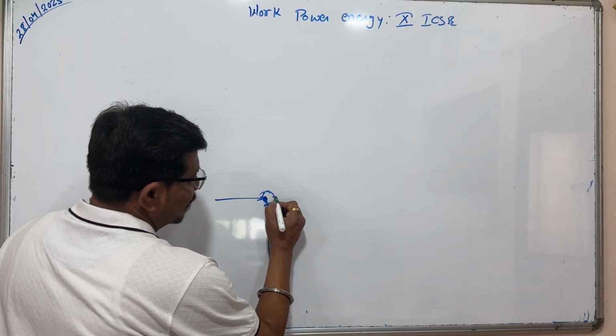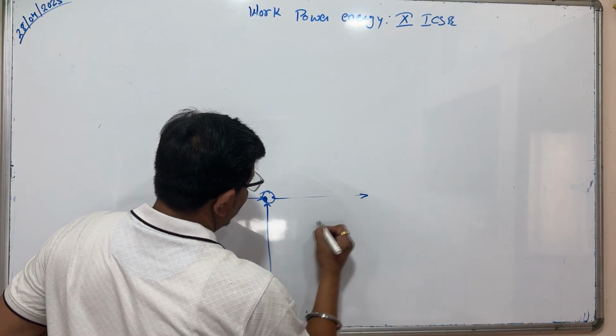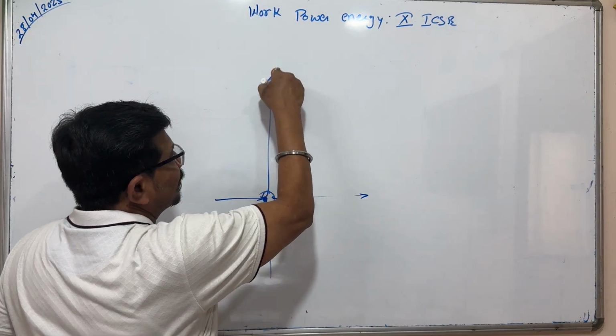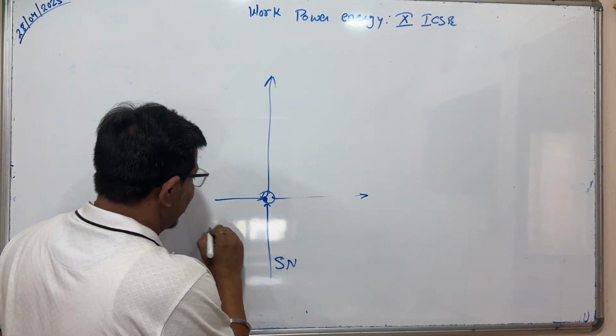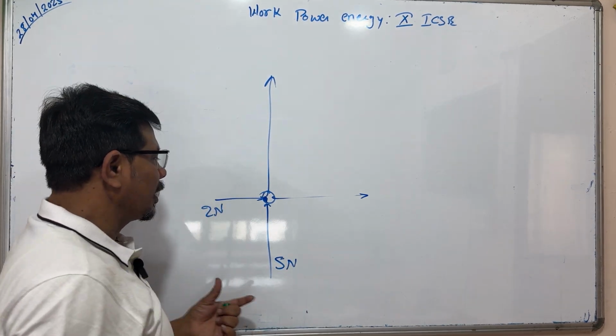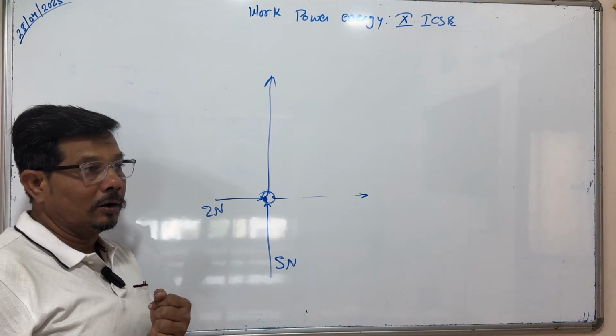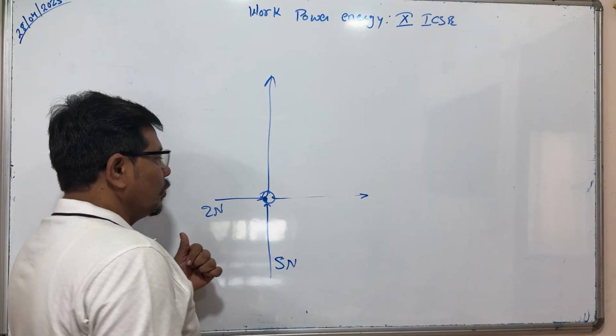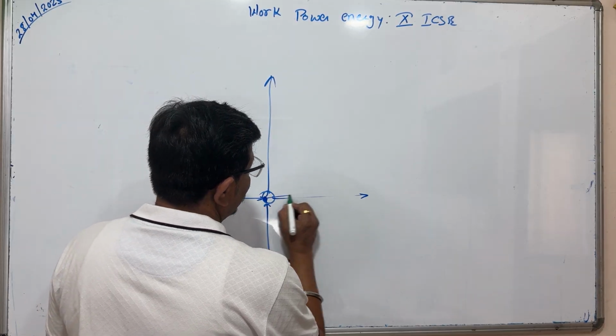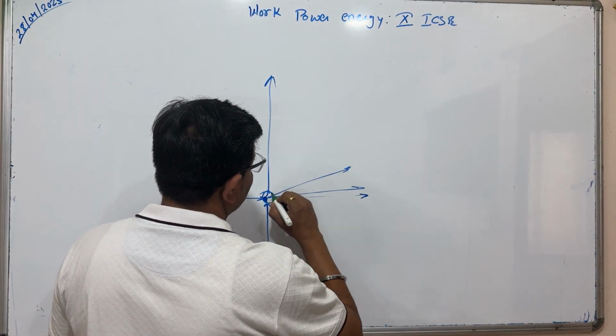In this direction we are applying force, and in the upward direction we are applying force. If this is 5 Newton and this is 2 Newton, the upward force is more powerful and this force is less. So it won't go this way.